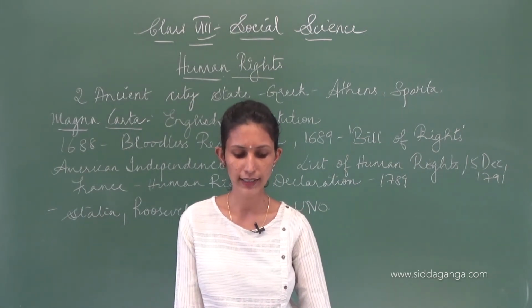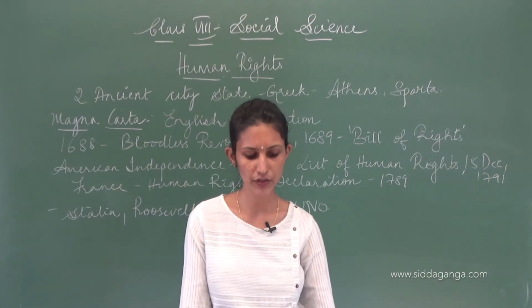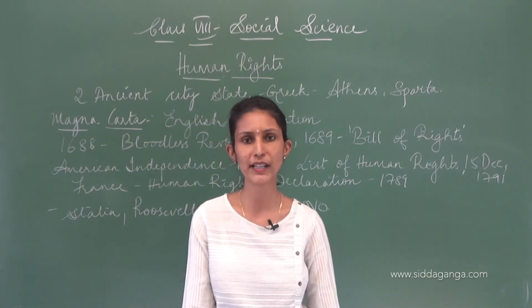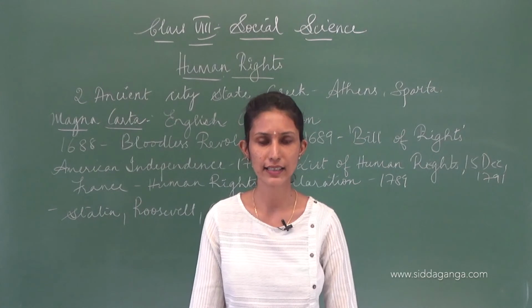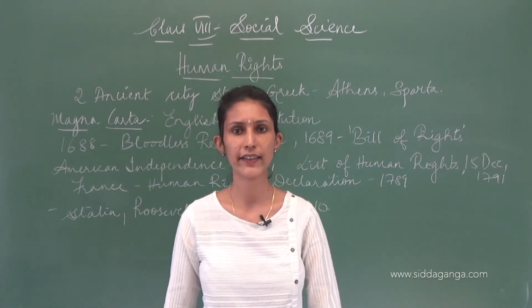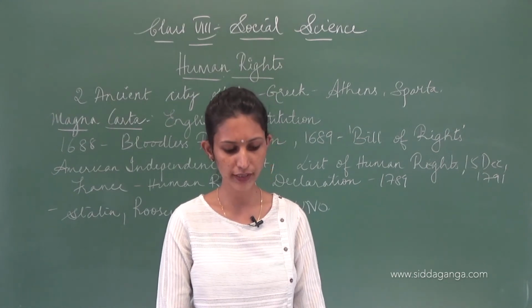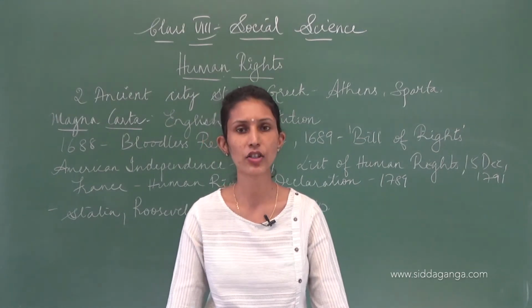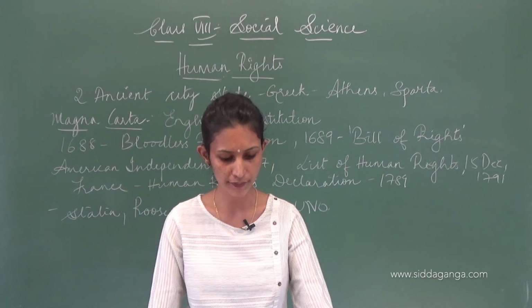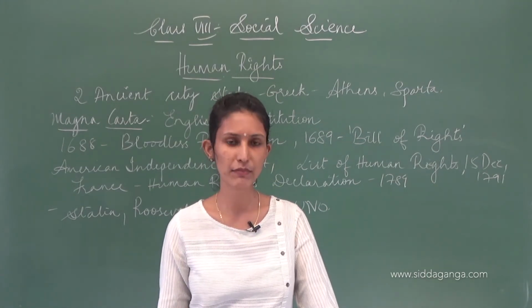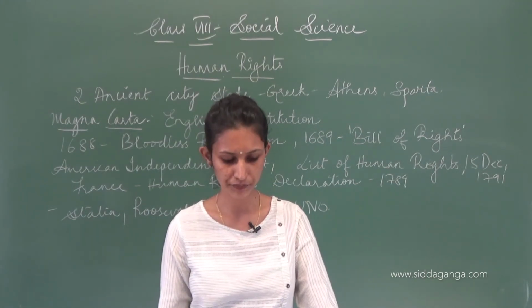National Human Rights Commission and State Human Rights Commissions are also formed at the national and the state level. Now, the first one is the National Human Rights Commission. This is a constitutional body. It was established by Parliament in 1993.